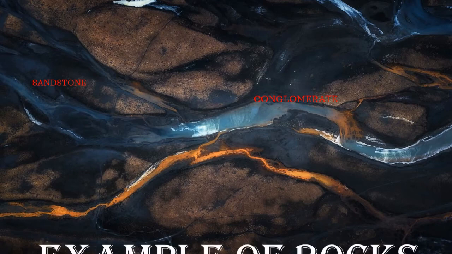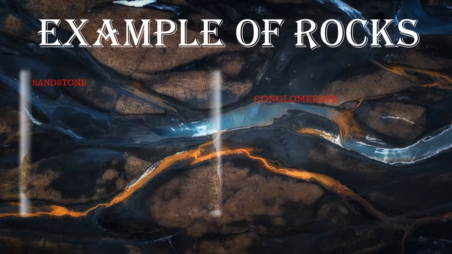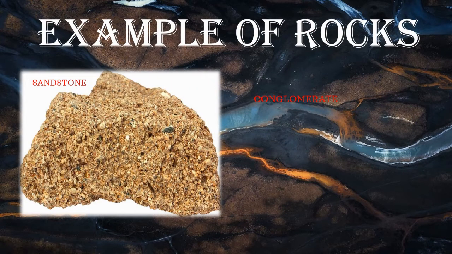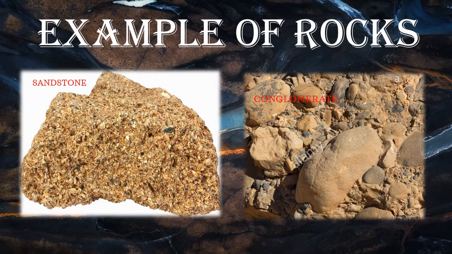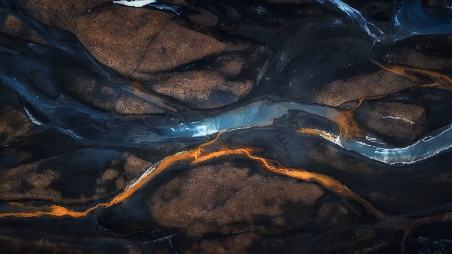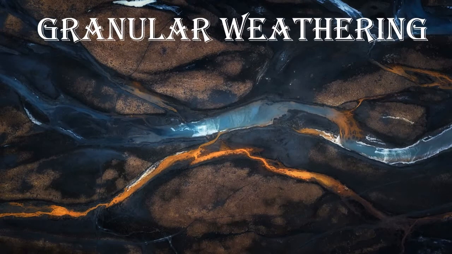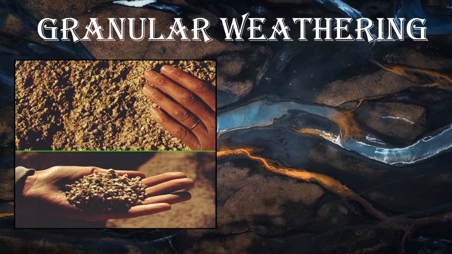Here we have examples of rock such as sandstone and conglomerate rock. Due to the water soaked into the rock, granular weathering occurs. The granular process occurs when rainwater penetrates into the rock. It loosens the particles of the rock and separates them from the main rock.